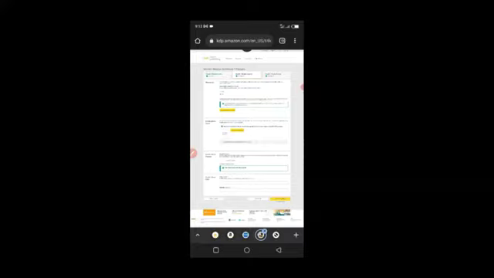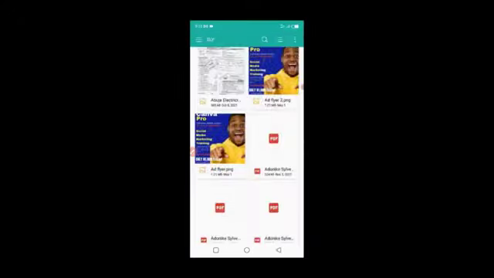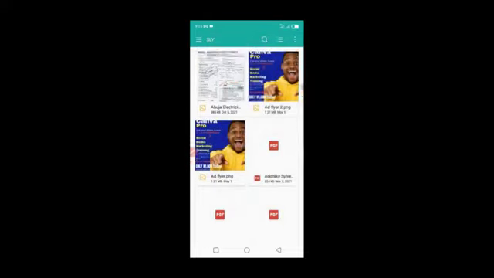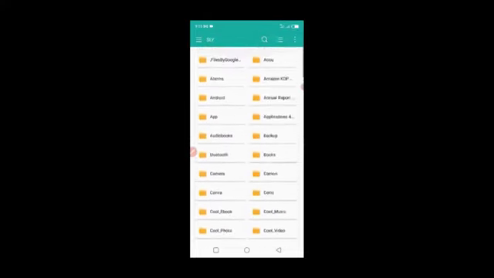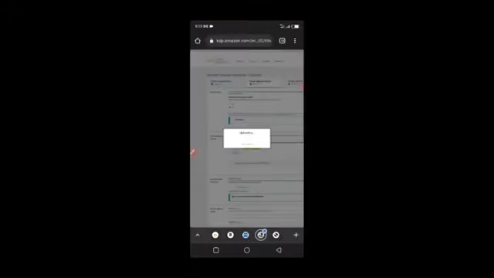So for the digital rights management, I'm going to leave it at no, and then I'm going to click on upload manuscript. Let me circle that so that you will see here. You see upload manuscript, that is where I clicked, and then you're going to choose where the file is in your mobile device. And I'm going to click my memory card, and I'll go back to my alarms where I kept it, and then you can see it here. Just click on it and it will upload. Just give it a minute so that it can properly upload, and then the next step will be your cover.